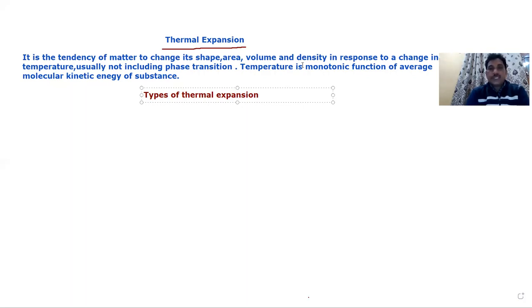If we increase the temperature, then it will increase, but if we decrease the temperature, then it will decrease. So we can say thermal expansion is the tendency of matter by which we observe that with a change in temperature, the shape, area, volume and density of the substance will be changed, increased or decreased.